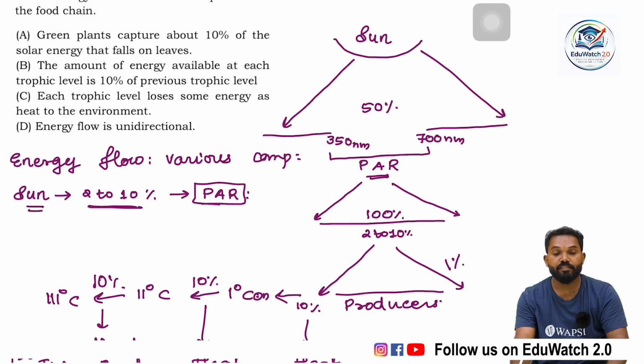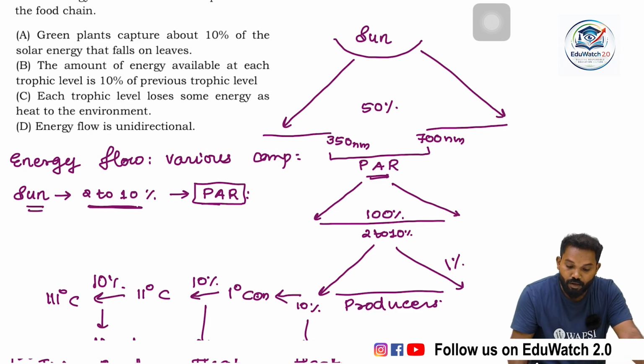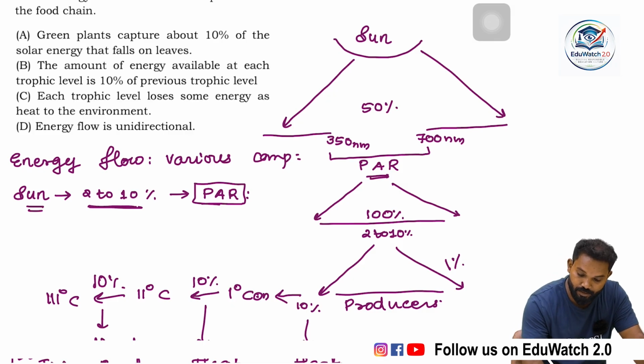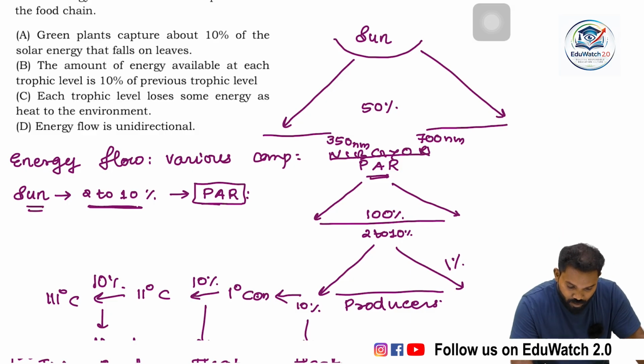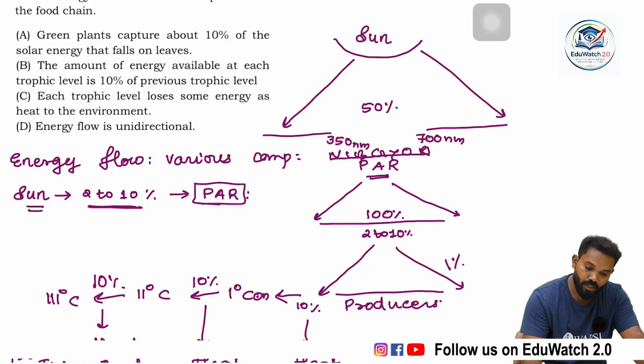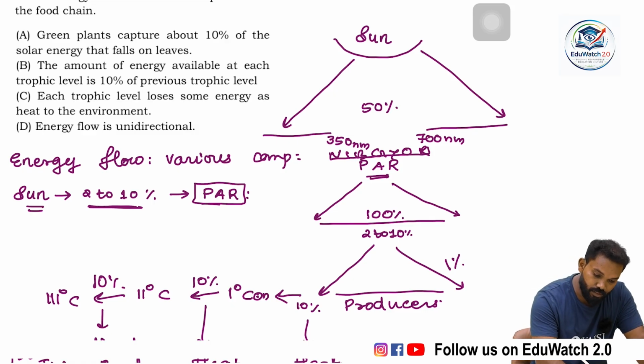That is only 2 to 10% of the photosynthetically active radiation, VIBGYOR, visible light. VIBGYOR is only 50% of the total solar energy. So it is wrong that they absorb 10%; only 1% of the total energy is captured.